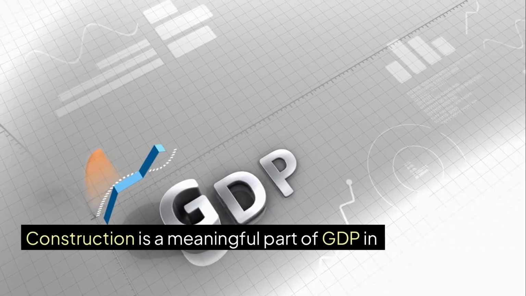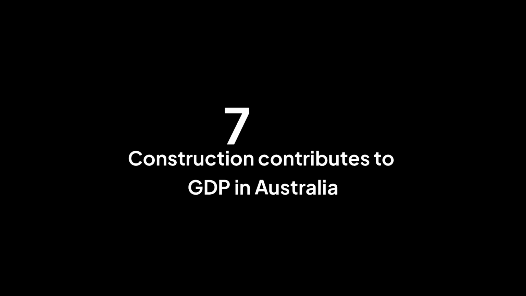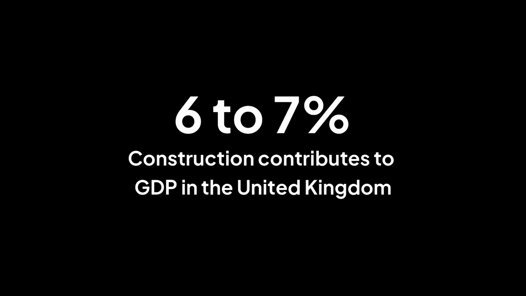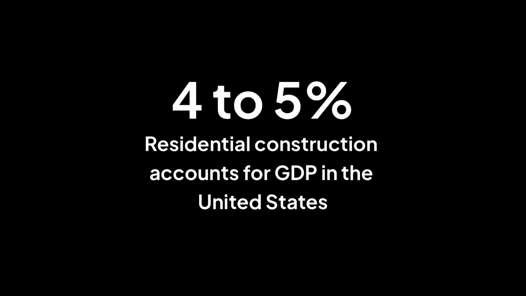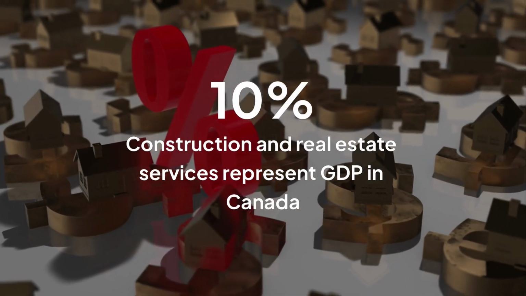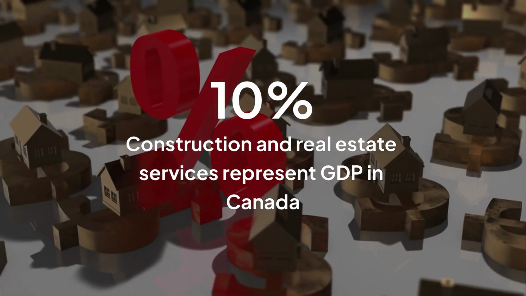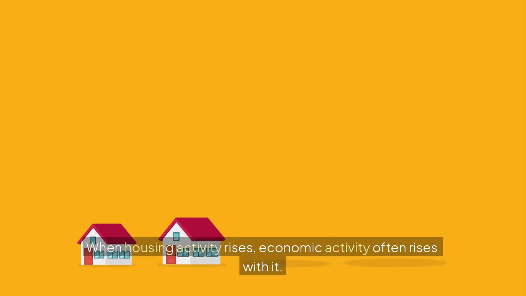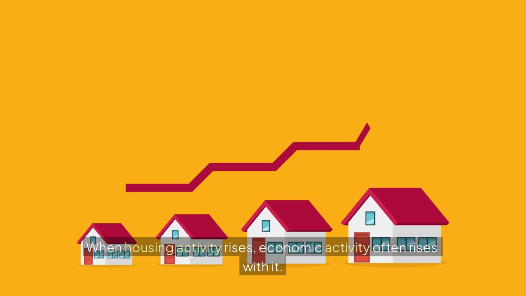Construction is a meaningful part of GDP in advanced economies. In Australia, construction contributes about 7% of GDP, according to the Australian Bureau of Statistics. In the United Kingdom, construction contributes roughly 6 to 7% of GDP. In the United States, residential construction accounts for around 4 to 5% of GDP. In Canada, construction and related real estate services together represent over 10% of GDP. When housing activity rises, economic activity often rises with it.